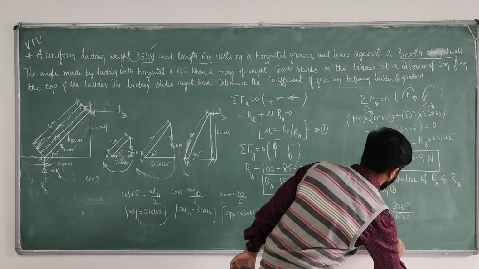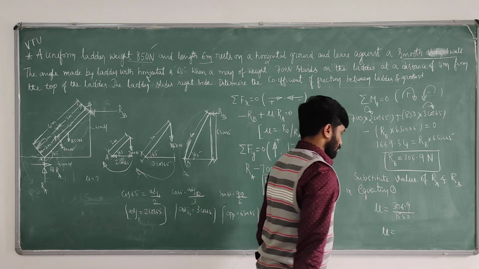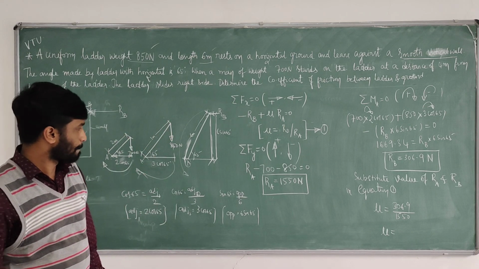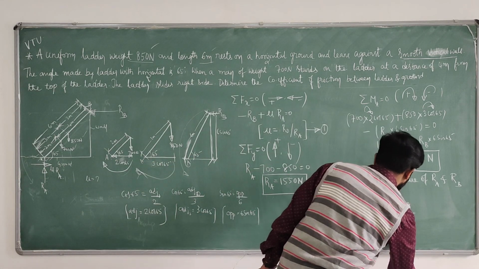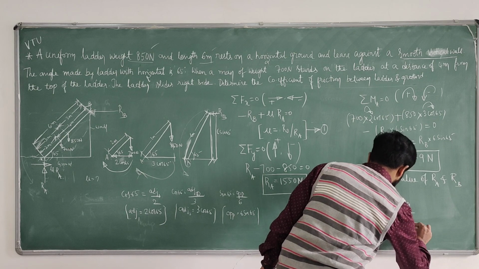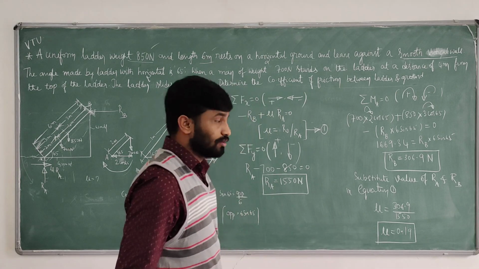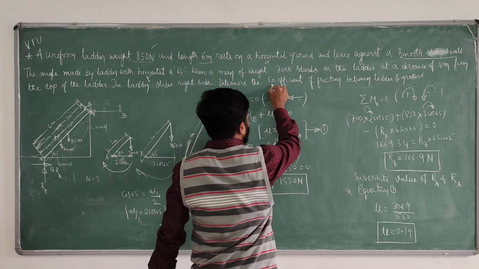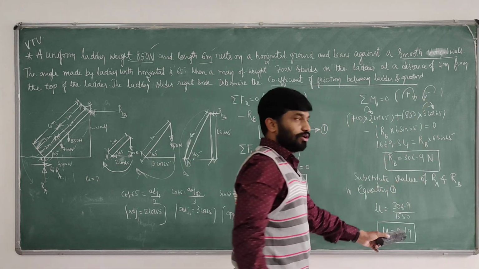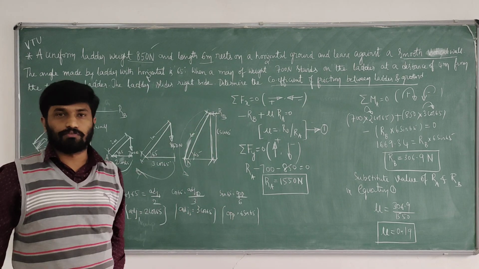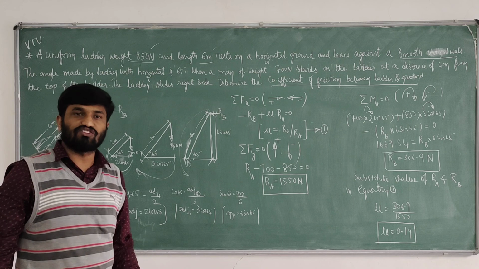So what is the value of mu? 306.9 divided by 1550 is 0.19. Therefore, the coefficient of friction between ladder and ground is 0.19.